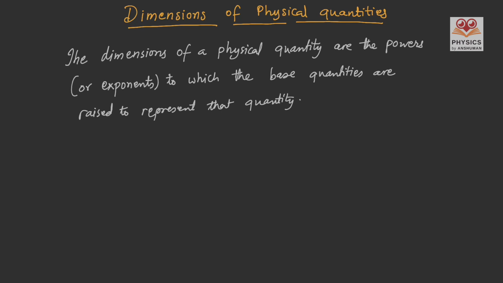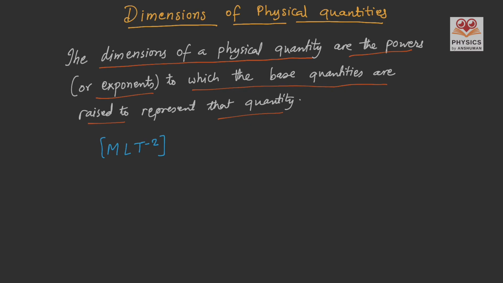Now we are in a position to define dimensions. So dimensions of a physical quantity are the powers or exponents to which the base quantities are raised to represent that quantity. For example, the dimension for force is mass, length and time to the power minus 2.